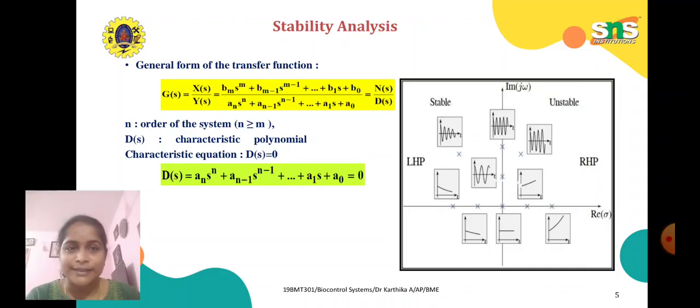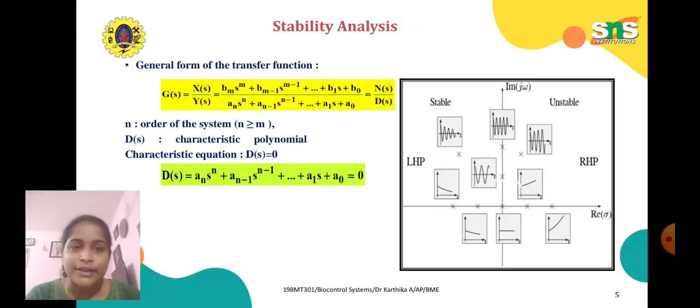Here N(s) equals b_m s^m + b_(m-1) s^(m-1) + ... + b_1 s + b_0, and D(s) is equal to a_n s^n + a_(n-1) s^(n-1) + ... + a_1 s + a_0.